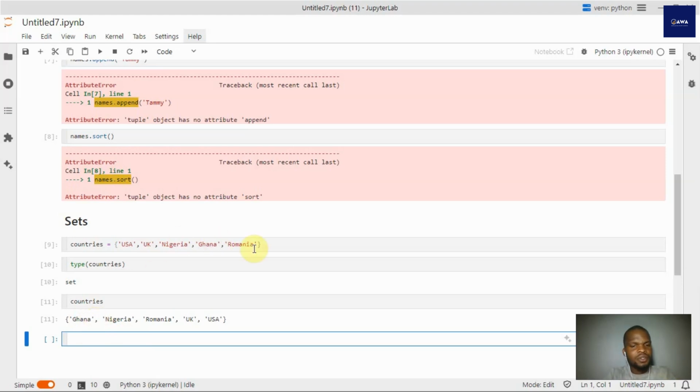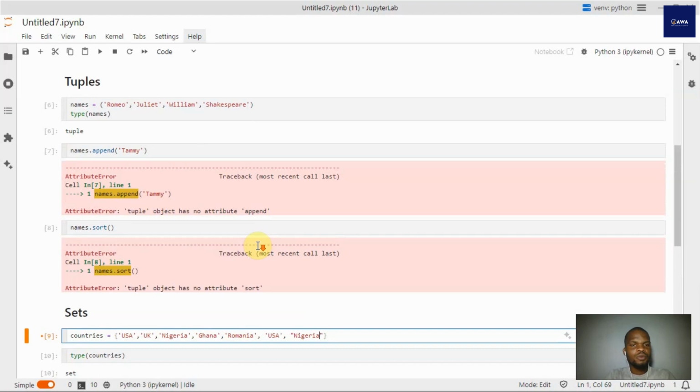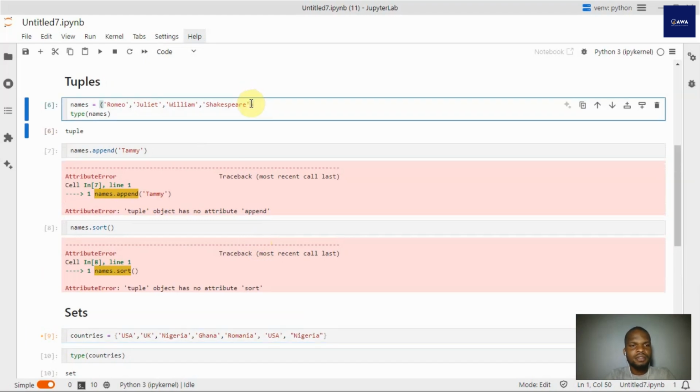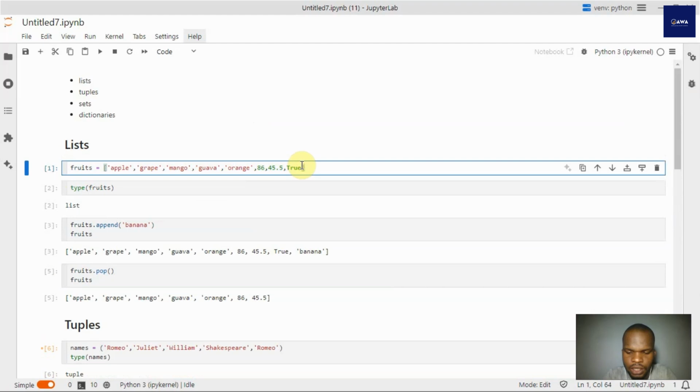Now, let's update that. Let me add USA twice, and let's also add Nigeria once again. I'm going to do the same thing for lists. Let's add Romeo once again, and let's do it for fruits again.